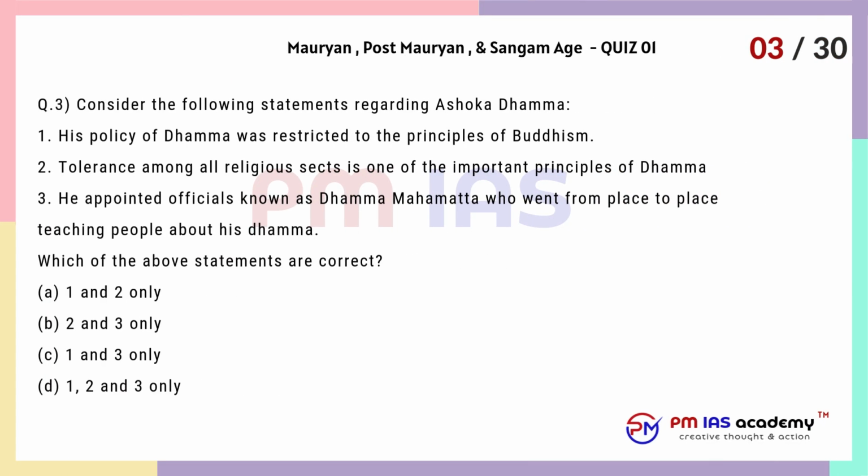Question 3. Consider the following statements regarding Ashoka Dhamma. 1. His policy of Dhamma was restricted to the principles of Buddhism. 2. Tolerance among all religious sects is one of the important principles of Dhamma. 3. He appointed officials known as Dhamma Mahamatta who went from place to place teaching people about his Dhamma. Which of the above statements are correct?